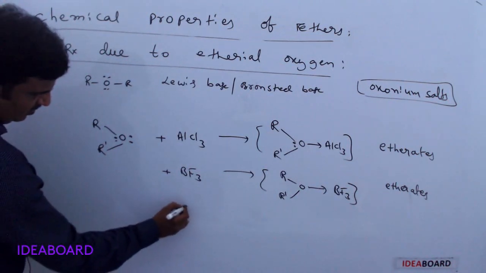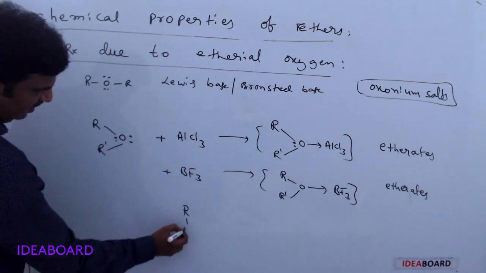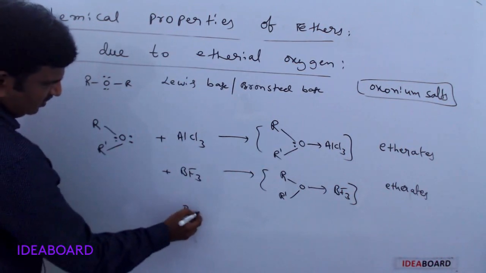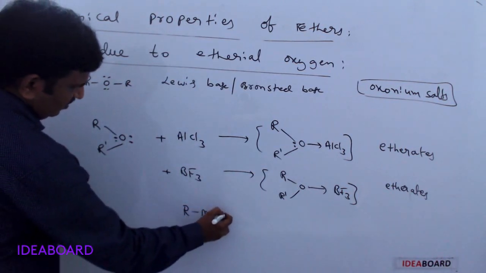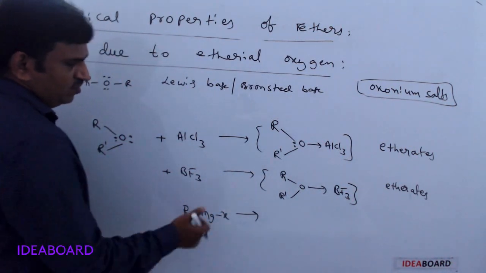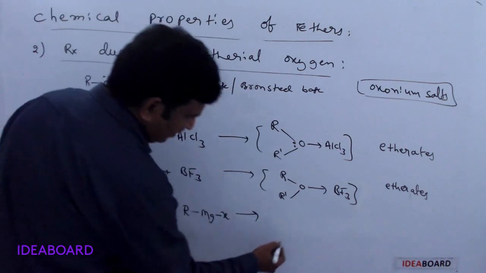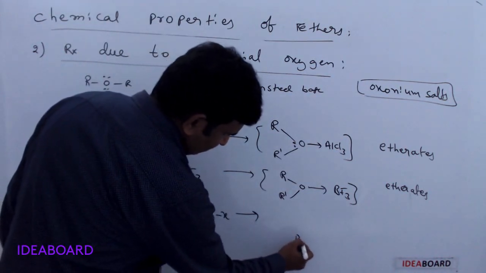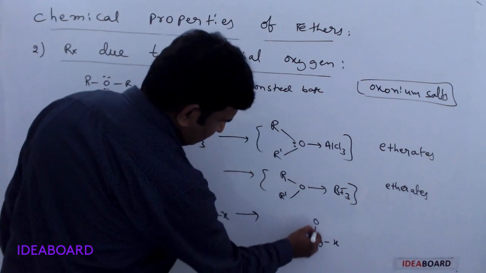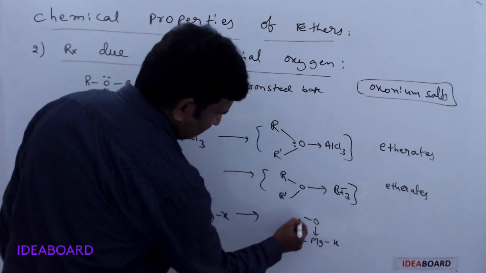Similarly, with RMgX, the magnesium also takes lone pairs from the ether molecules and forms a complex.